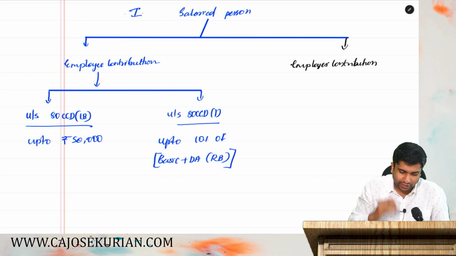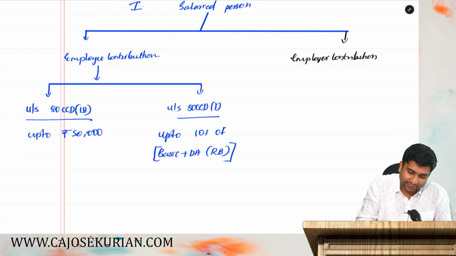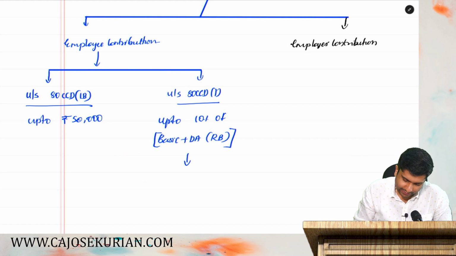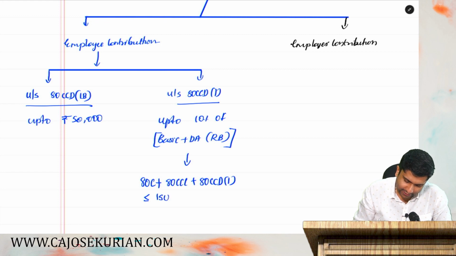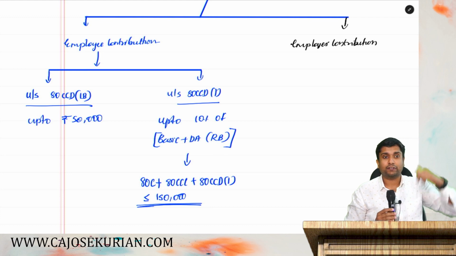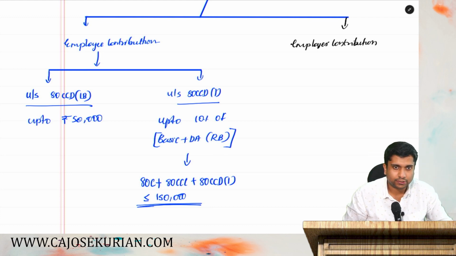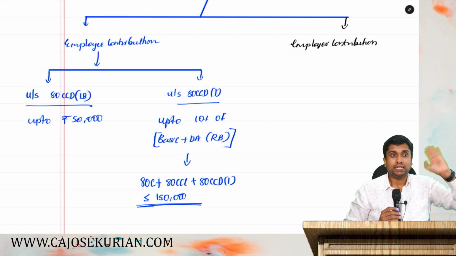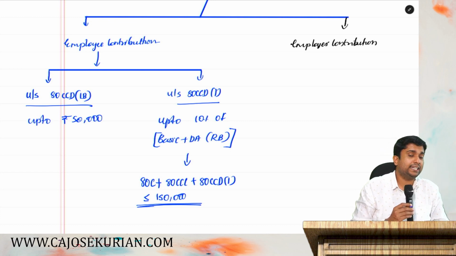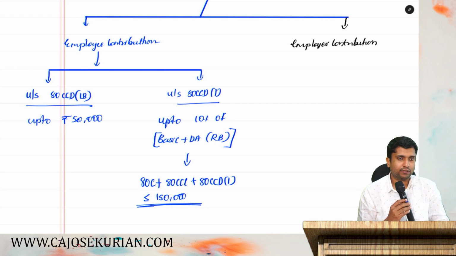Now, it is not yet over. They are also saying one more restriction here, that the restriction is that 80C deductions plus 80 CCC deduction plus 80 CCD subsection 1 deduction altogether should always be less than or equal to 1,50,000. This is the overall limit. See, we have completed 80C deductions. Yes or no? How much was the total 80C deduction? 1,50,000. 80 CCC we have covered. What was 80 CCC? LIC's pension fund. That you will get a deduction.